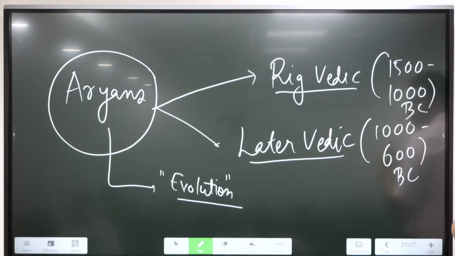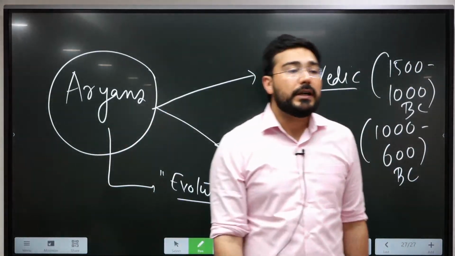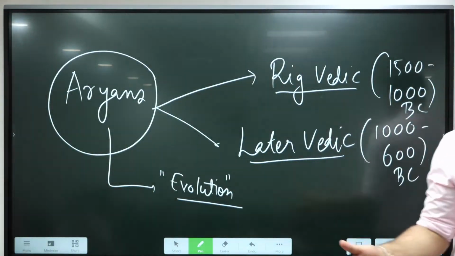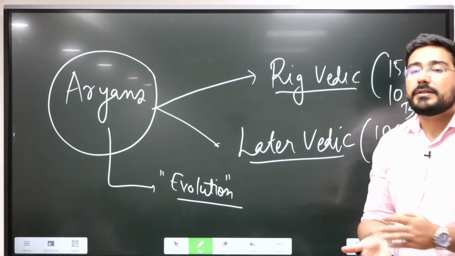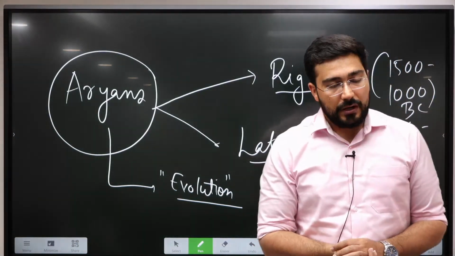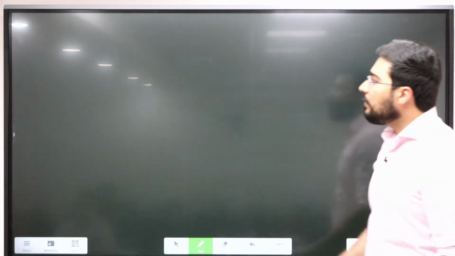In that sense, India's culture mostly comes from the Vedic Aryans, because before it, since we do not have literary sources, our understanding remains half-hearted. So from here you're going to see the evolution.